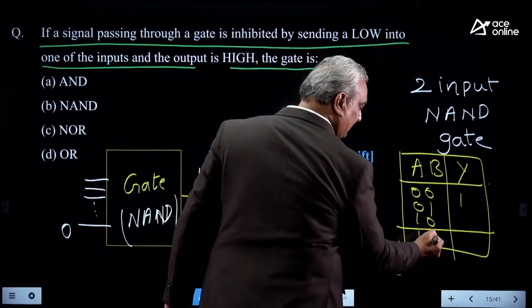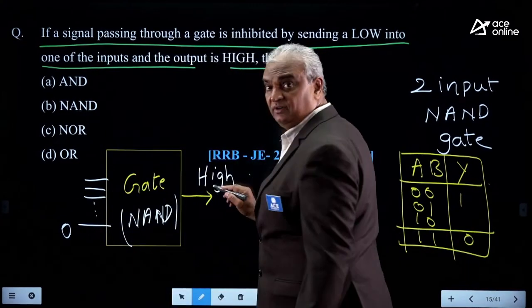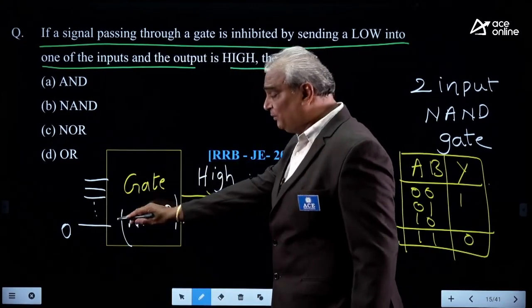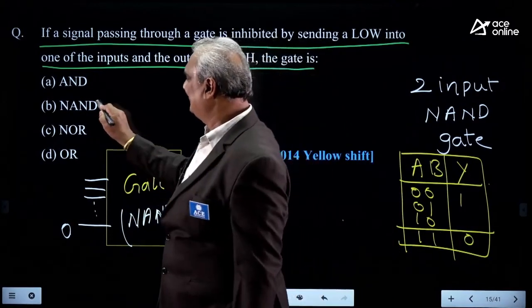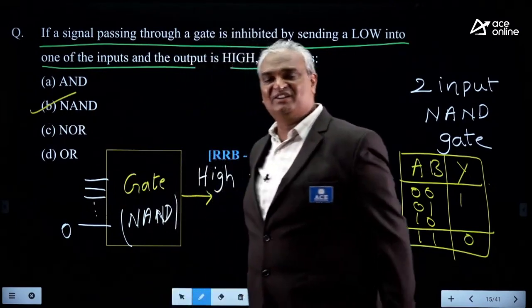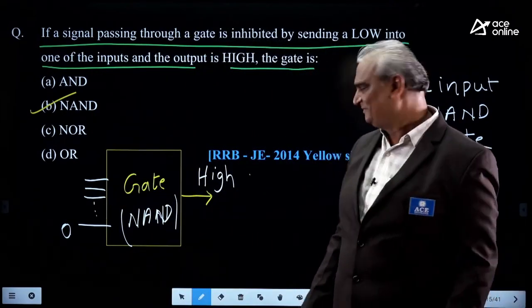When both inputs are 1, then only the output will be low. In this, he asked for a high output when a minimum of one input is low. That's why it is nothing but the NAND gate only. Correct answer B. First, try to understand the question, then only go for the solution. Okay?